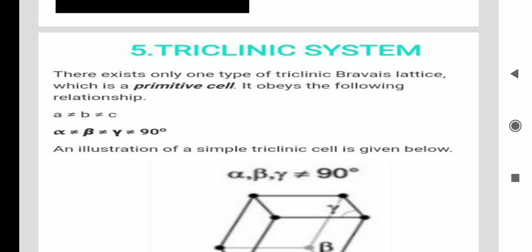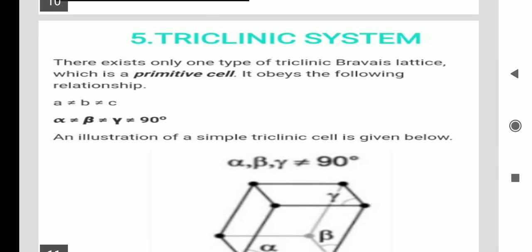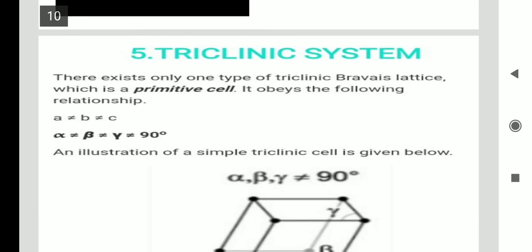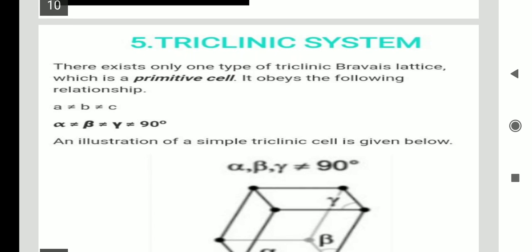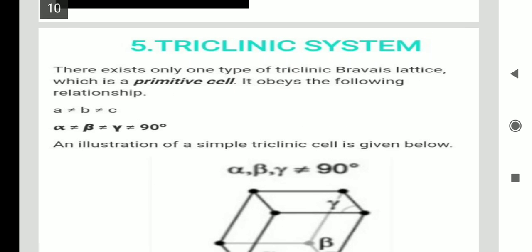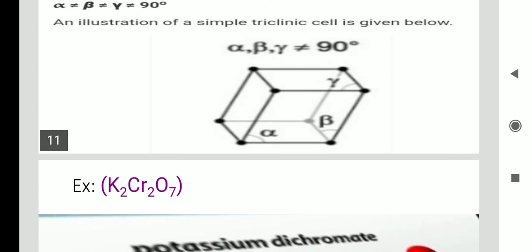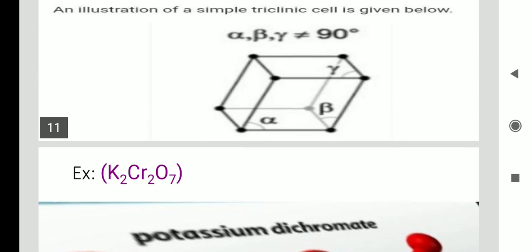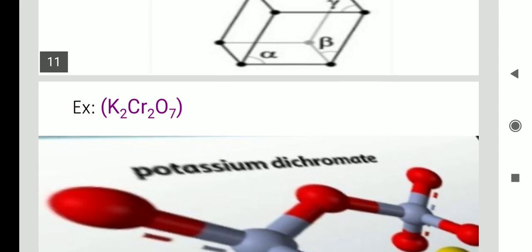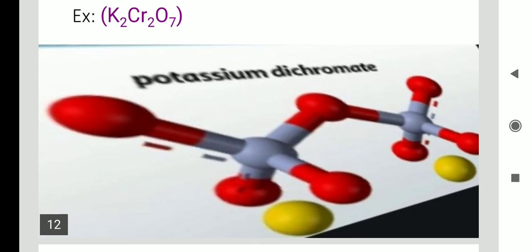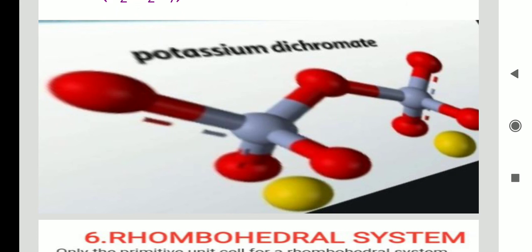So they are not equal to 90 degrees and the parameters are also not equal to each other. That's the reason it is considered triclinic. So triclinic has only one Bravais lattice structure. What is the example of the triclinic? Potassium dichromate can be considered as this structure.